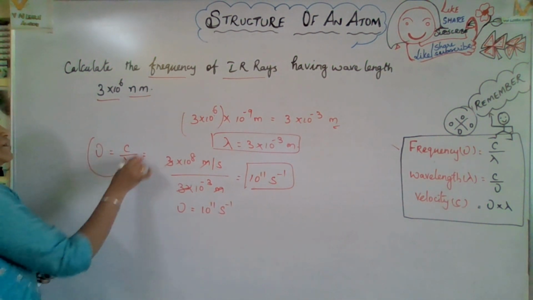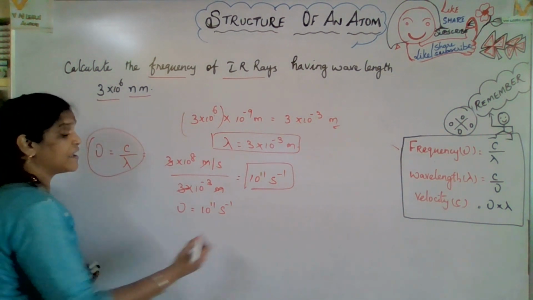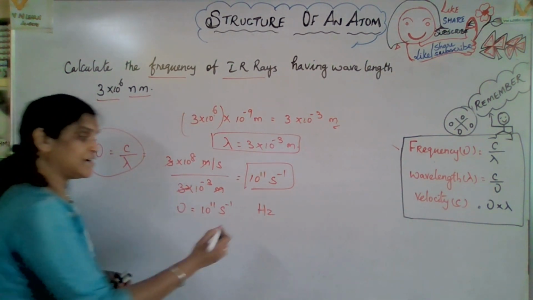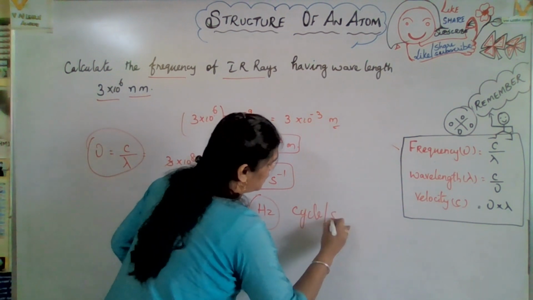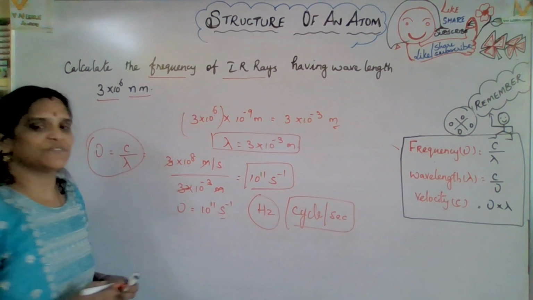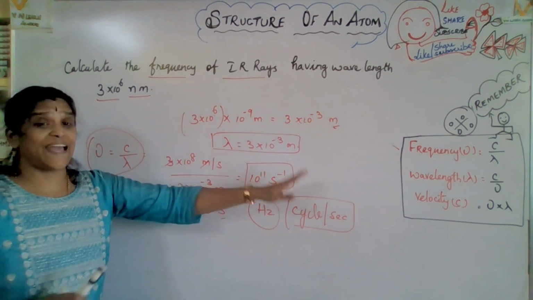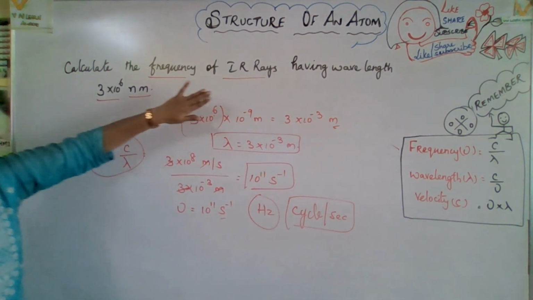One more unit is also available: cycle per second, or hertz, because hertz is also a unit of frequency. Cycle per second is a unit, and second inverse is also a unit. Hope you got a clear idea to find such kinds of sums. These are the keys.